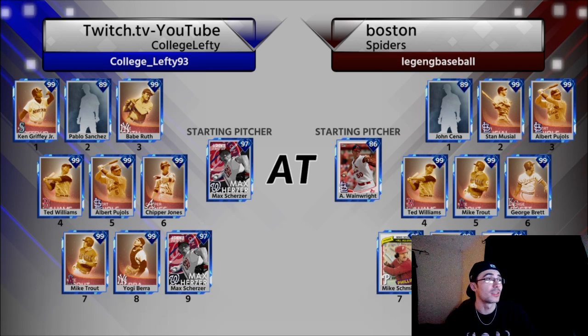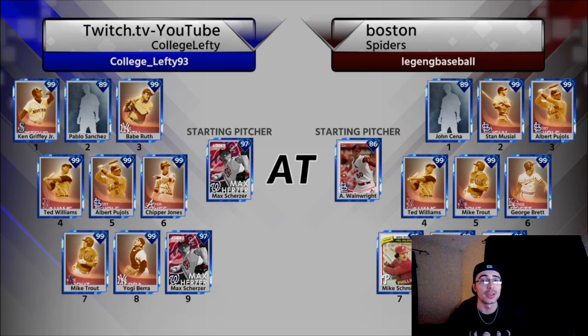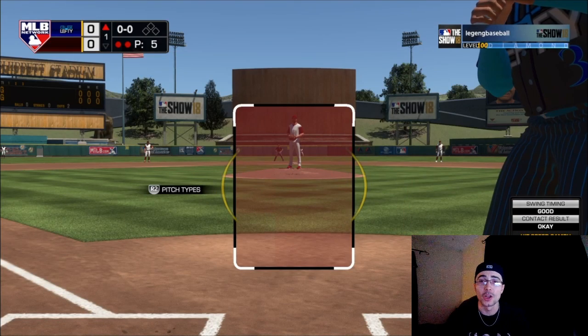And now we're going up against Yankee Fan. He's got a great team. He's got a lot of immortals. He's got that Adam Wainwright on the mound. Definitely a budget pitcher and very useful on Legend difficulty when you have a little bit of a smaller PCI.